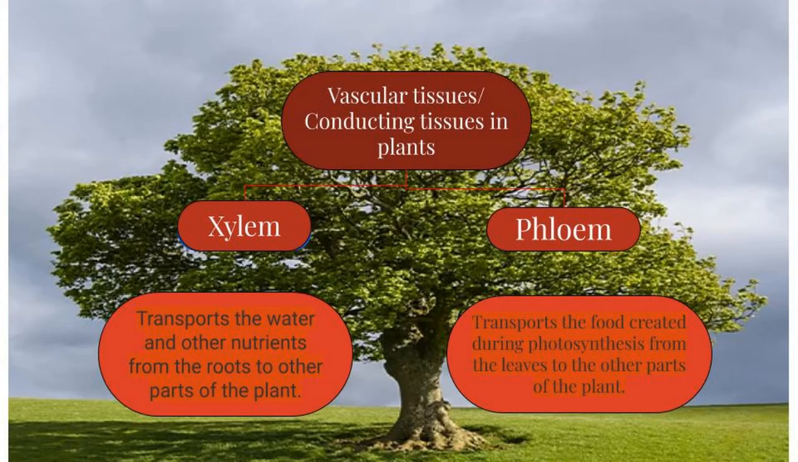Transportation in plants takes place with the help of vascular tissues or conducting tissues. Now these conducting tissues are of two types, xylem and phloem. Xylem tissue transports the water and some minerals from roots to other parts of the plant like leaves, stem and other aerial parts. Phloem transports the food which is prepared during photosynthesis from the leaves to all other parts of the plant.